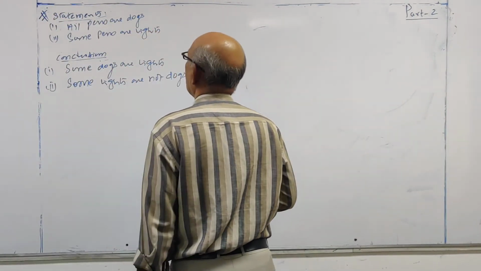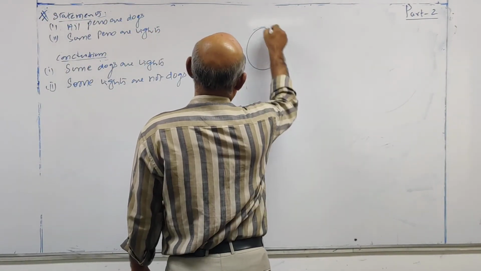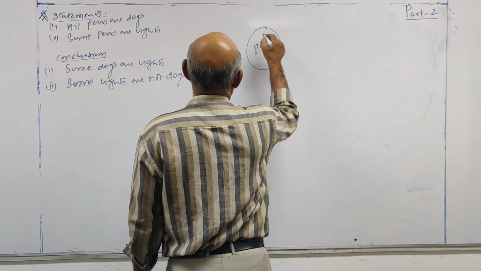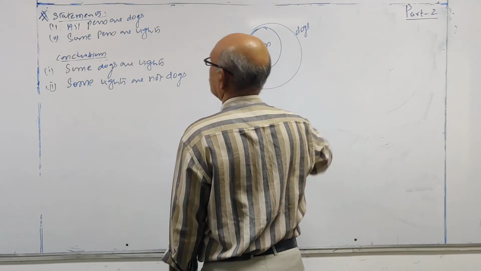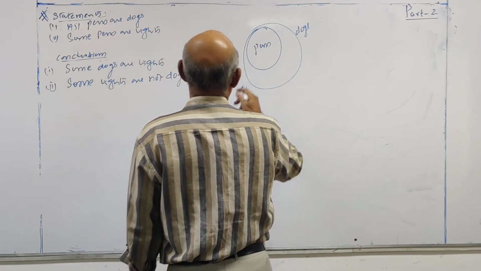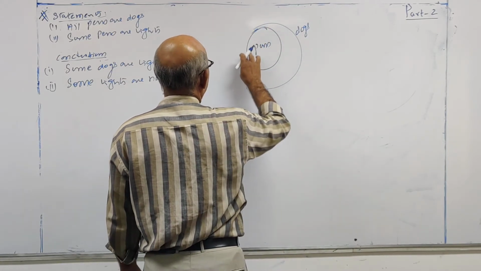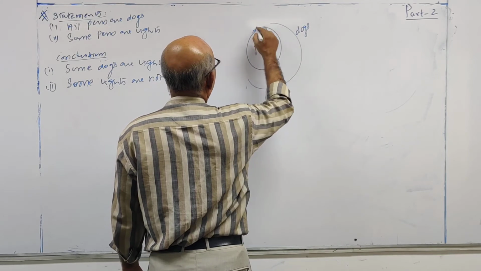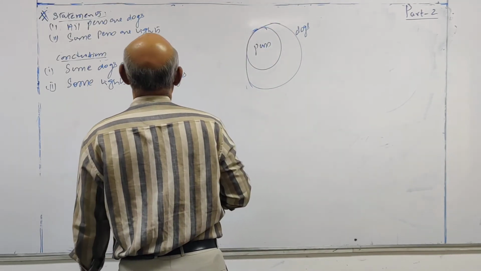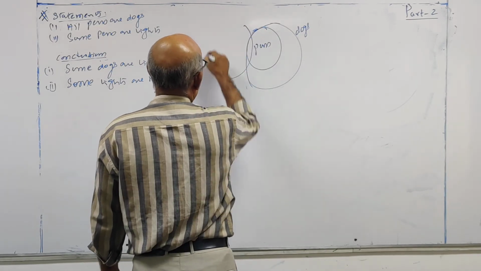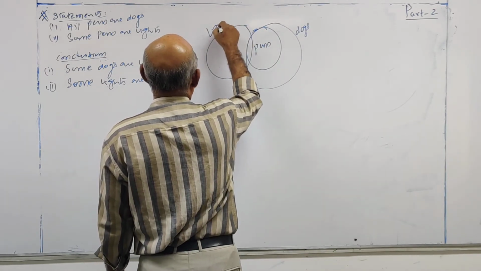Now, all pens are dogs. Some pens are lights. This is lights.